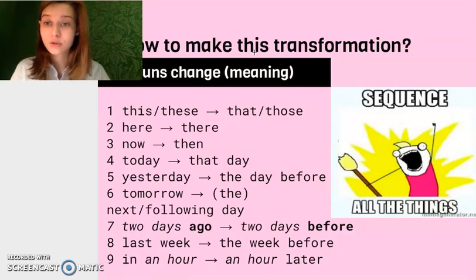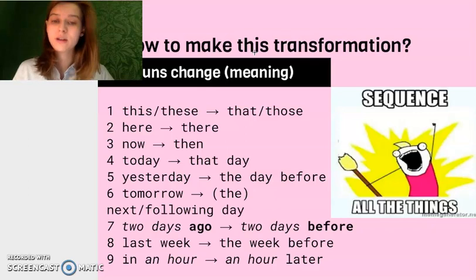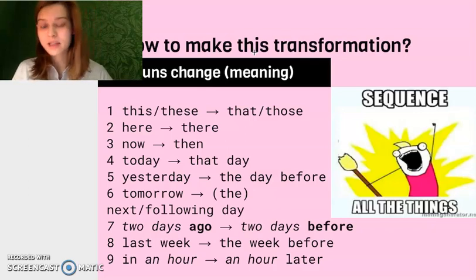Then pronouns also change according to the meaning. So these become that, those, because for the person who was speaking it was this, and for us now, and for the person we are speaking to, it is that. Here becomes there, now becomes then, today becomes that day, yesterday becomes the day before, tomorrow becomes the next or following day, 2 days ago becomes 2 days before, last week the week before, in an hour later.